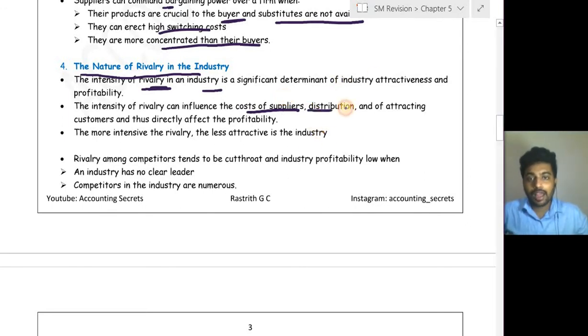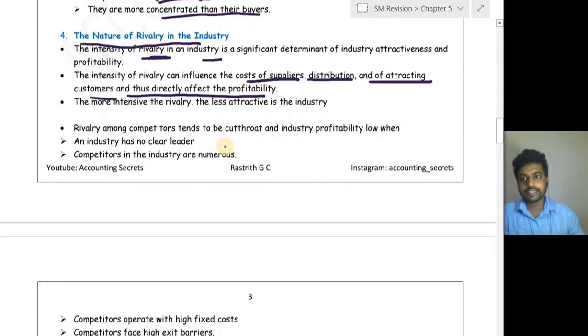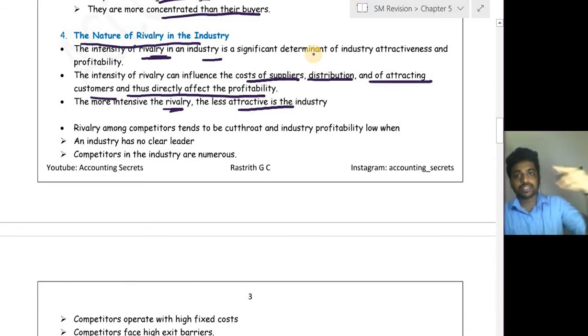So he will have control over distribution and also over attracting customers, and thus directly affect profitability. So industry rivalry can affect all these areas. The more intensive the rivalry, the less attractive is the industry. So the stronger the rival, the less attractive the industry.